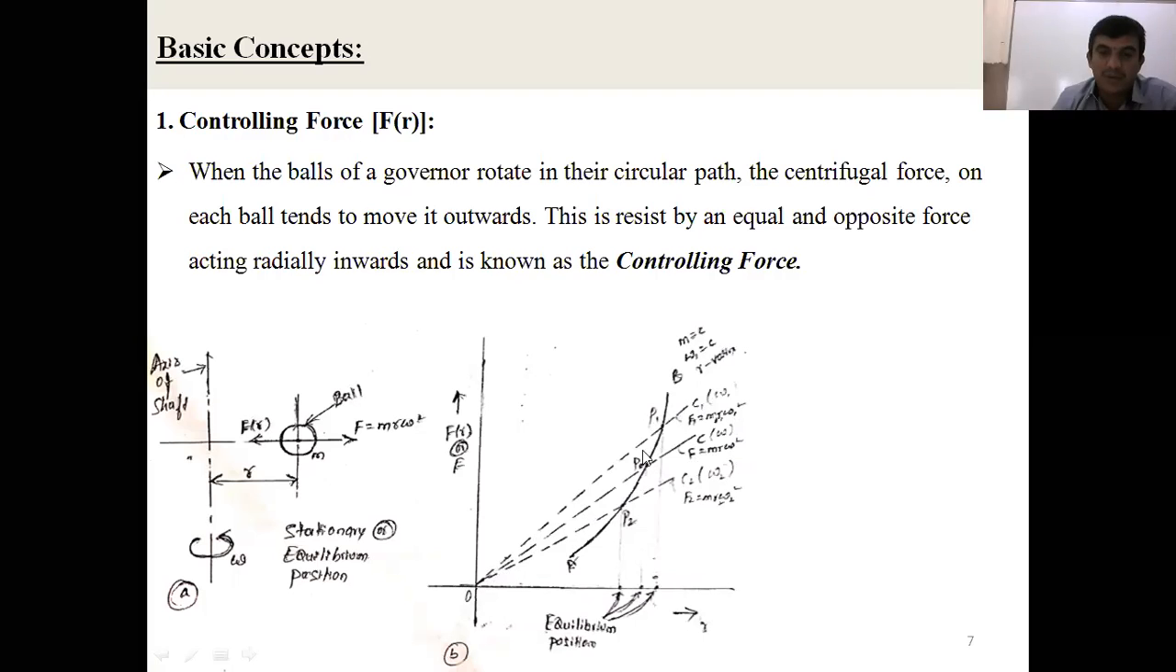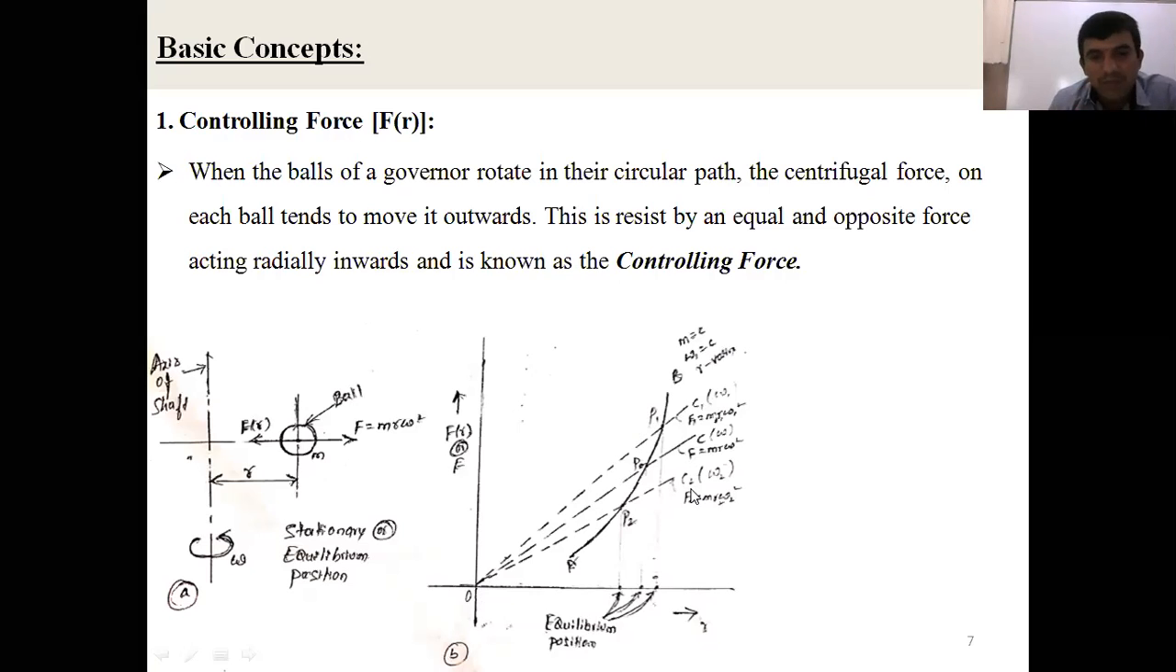At the same time, when decreasing the speed from the equilibrium position, the shaft rotates at omega2, which is less than omega. Then the radius of rotation decreases from r to r2, and omega decreases from omega to omega2. What will be the centrifugal force generated here? F2, the second position, m r2 omega2 square. If you draw centrifugal force versus radius of rotation, you get the line OC2. These are straight lines, right?